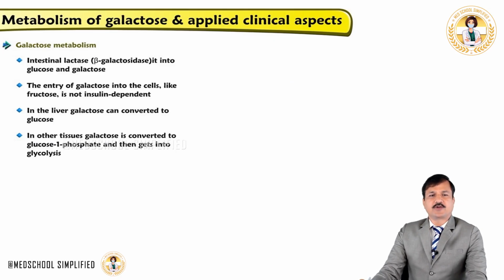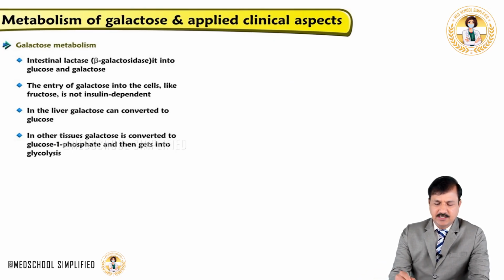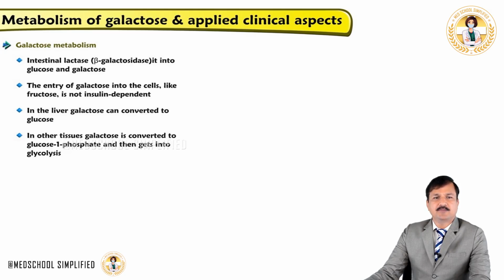Now the source of galactose for us is lactose in the food. When we get lactose in the food, it will be digested in the intestine because we have an intestinal lactase enzyme, which is also called beta-galactosidase enzyme.